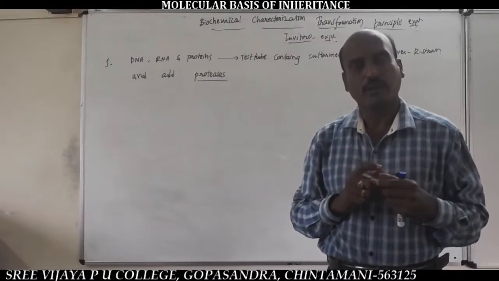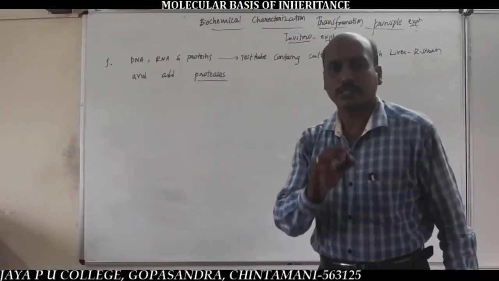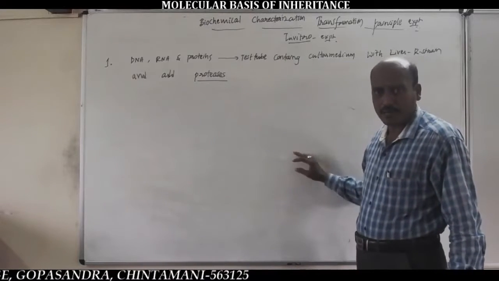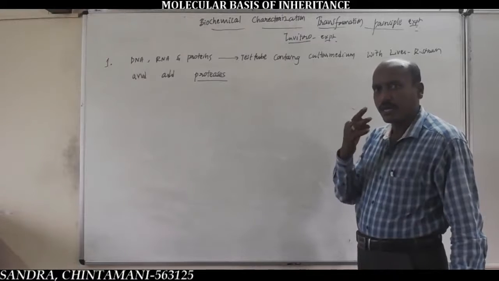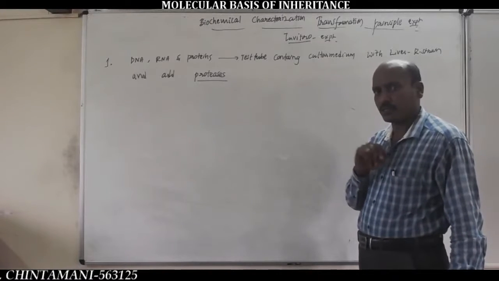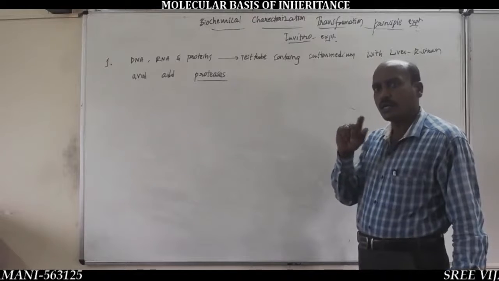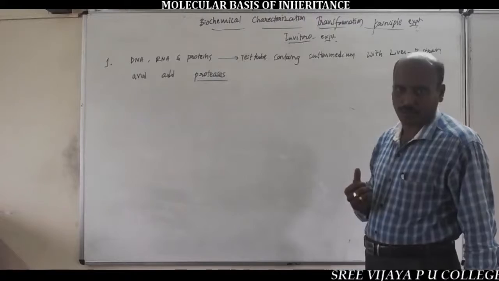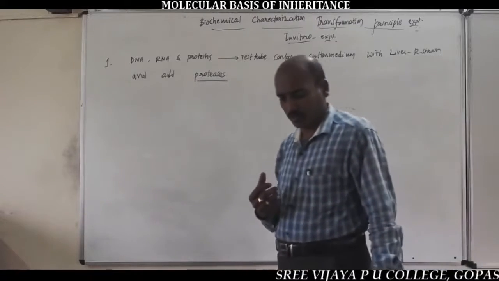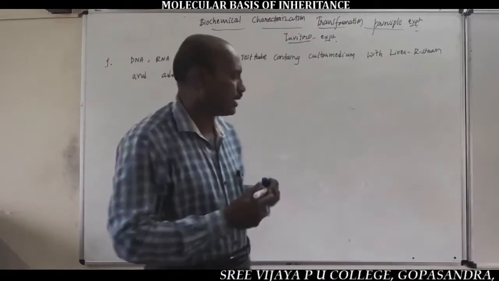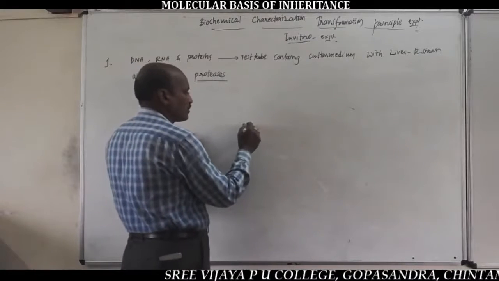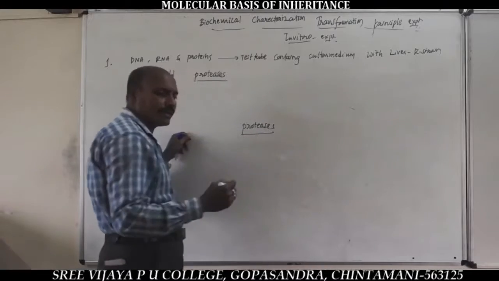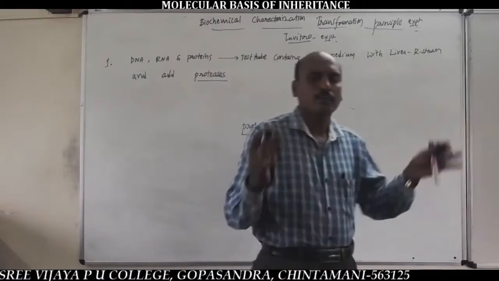I think you have already studied this in the first year syllabus, in the human digestive system. In man, there are 3 types of digestive enzymes: proteases, carbohydrases and lipases, that is, proteolytic enzymes, amylolytic enzymes and lipolytic enzymes. Proteases are the enzymes which digest protein food.